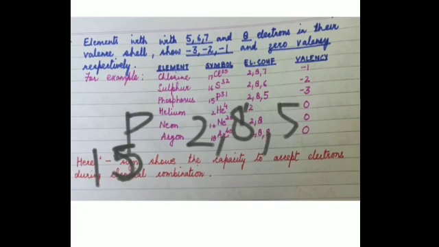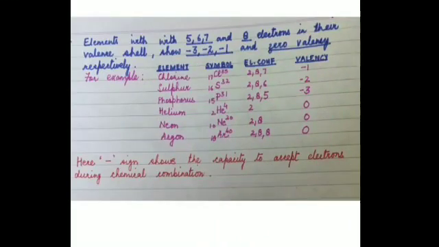That means it is going to gain those 3 electrons. Is that clear? So its valency is minus 3. So the negative sign shows the capacity to accept electrons during chemical combination.